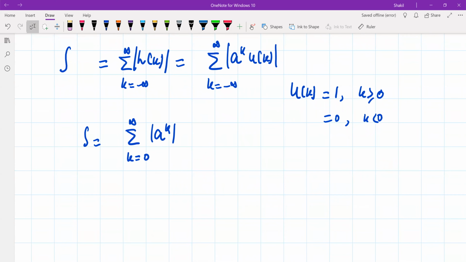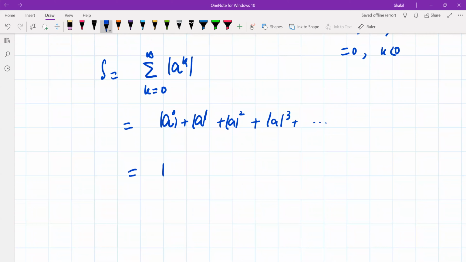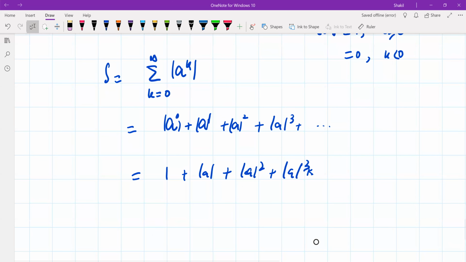Now from this sum you can see this becomes a GP series, running from 1 to infinity. You can say this is a raised power 0, a raised power 1, and so on; actually there is a magnitude, so it is 1 plus mod a plus mod a square plus mod a cube plus so on.